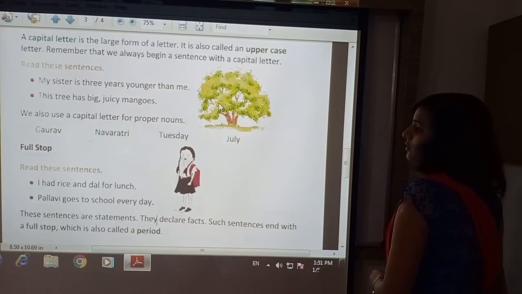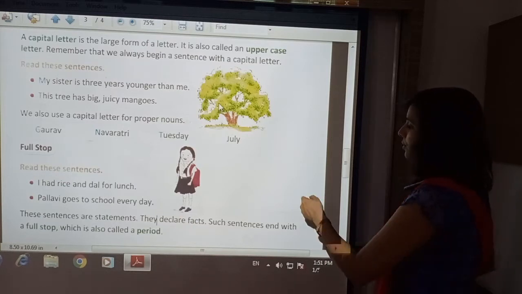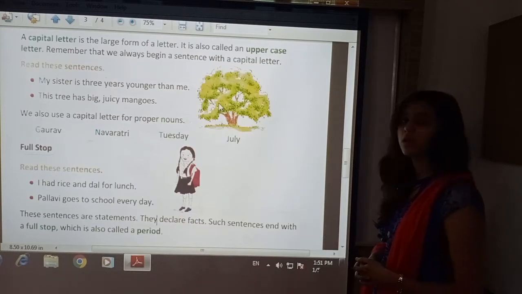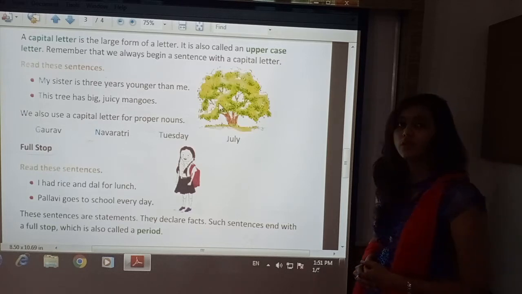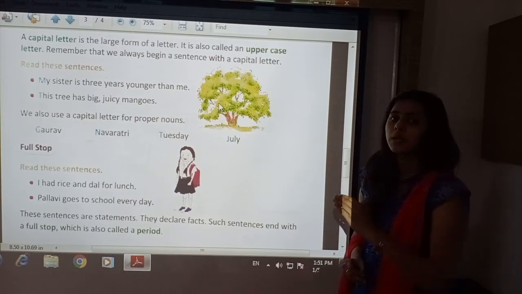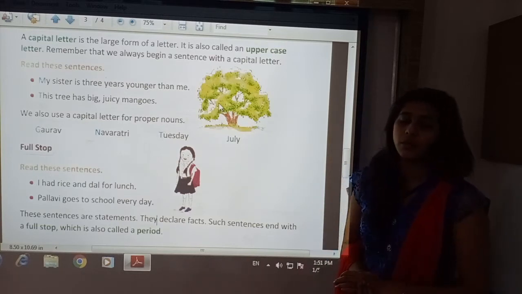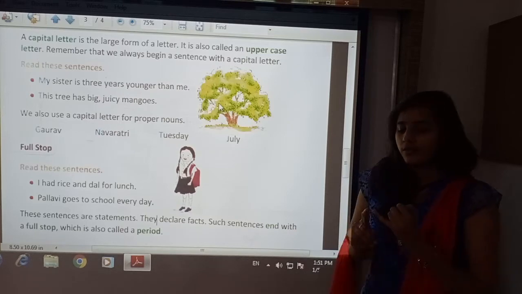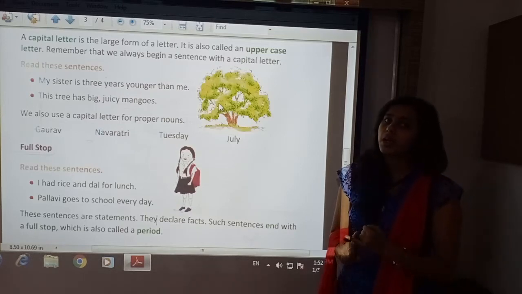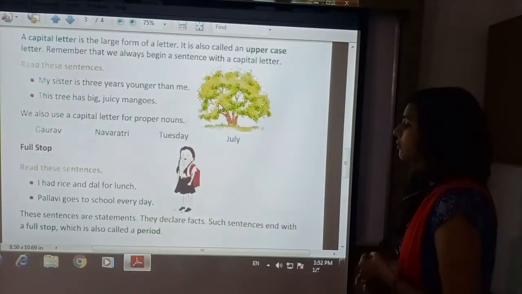Now next, here you have to understand where we use full stop. Full stop is used when the sentence completes. At the end of the sentence we use full stop. At the end of declarative and imperative sentences, we will use full stop.